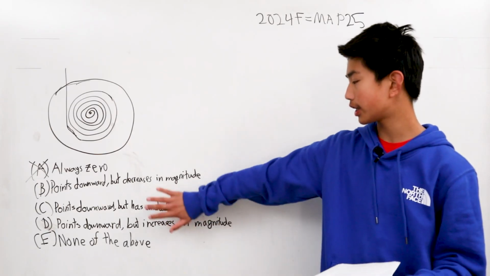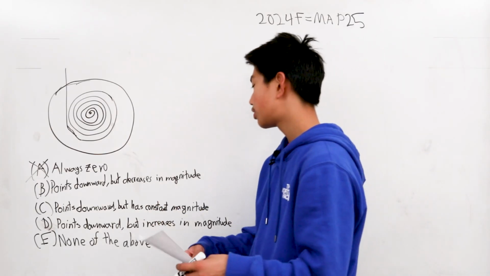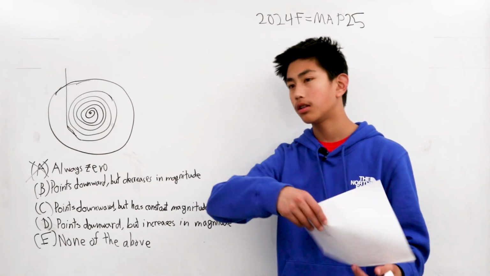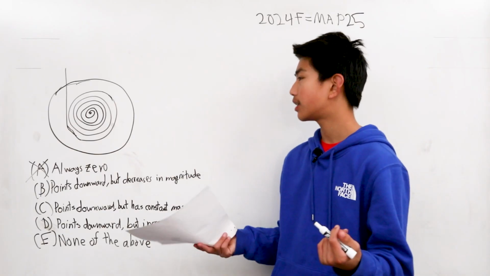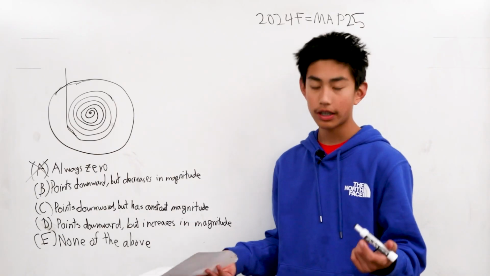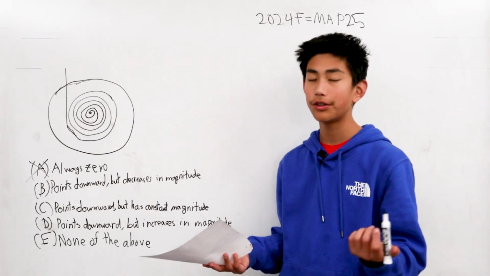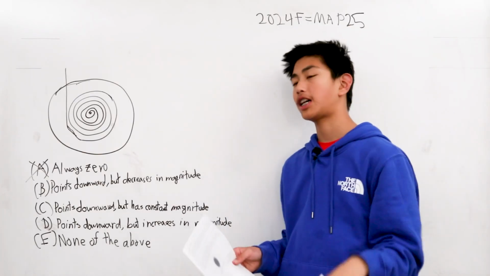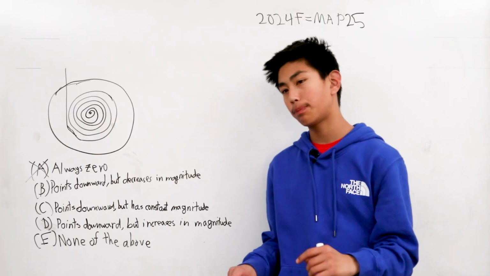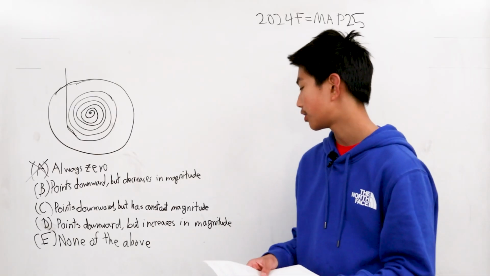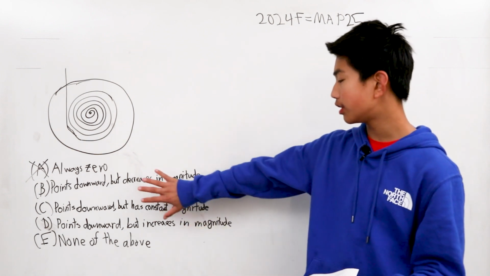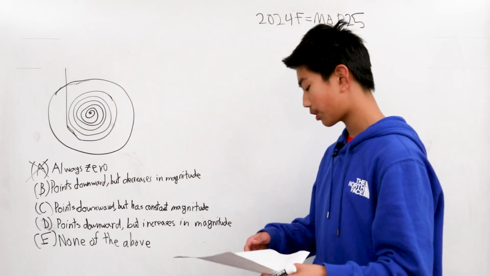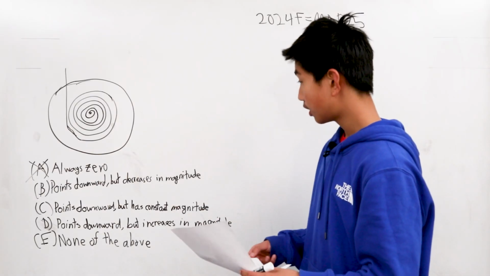Now, let's look at these. B, points downward but decreases in magnitude. Well, that would mean that the yo-yo would slow down, and this is not the case because if you've used a yo-yo before, it rolls to the bottom and then gets back up, but when it gets back up, it's only a fraction of the initial height. All these answer choices are pretty weird because we don't really know the specifics,